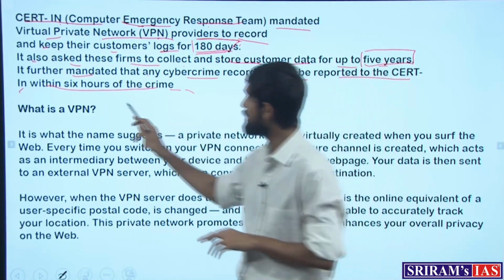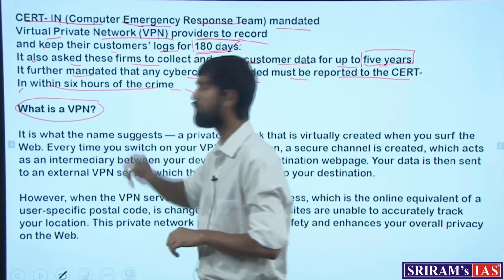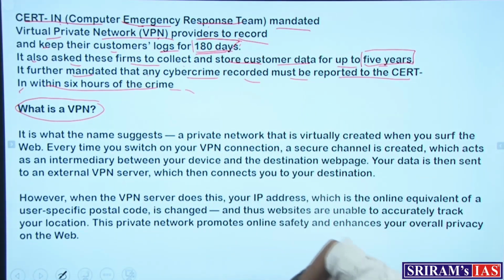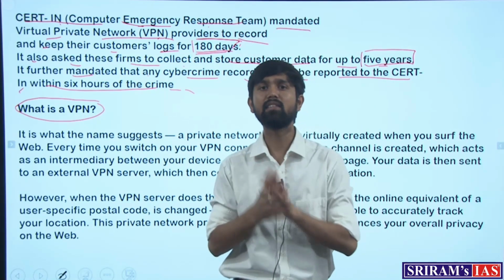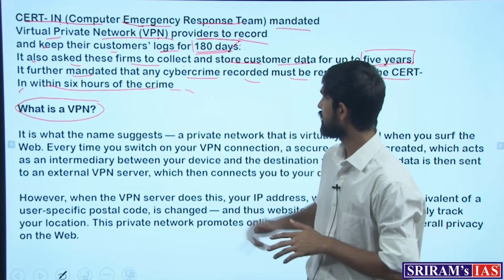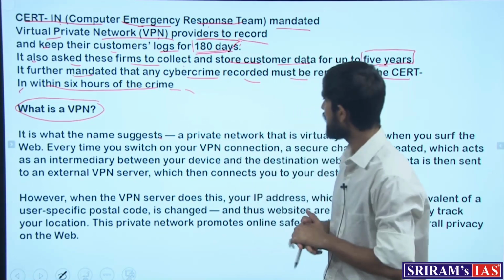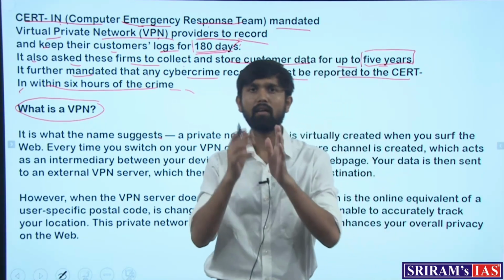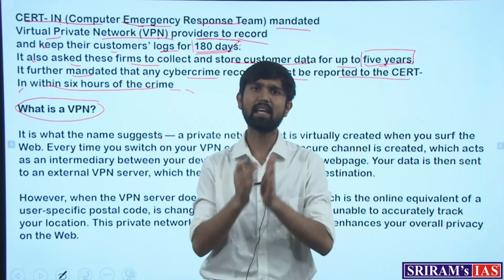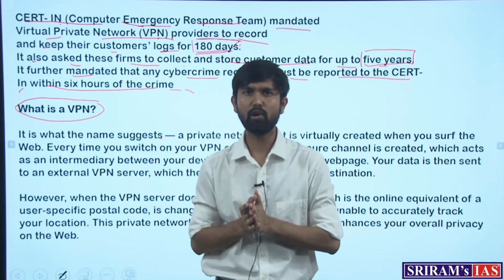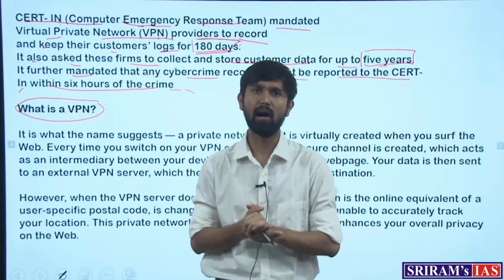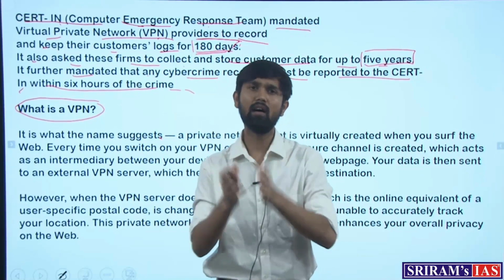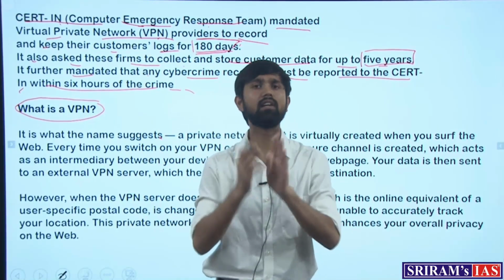Now first of all, let's understand what is a VPN. When we talk about a VPN, it means that it is a virtual private network. So what is it? Let's understand it this way, through an example. Let's say that you sit in your car and start driving in the neighborhood and in the market. This we can attach to the analogy of surfing on the net.